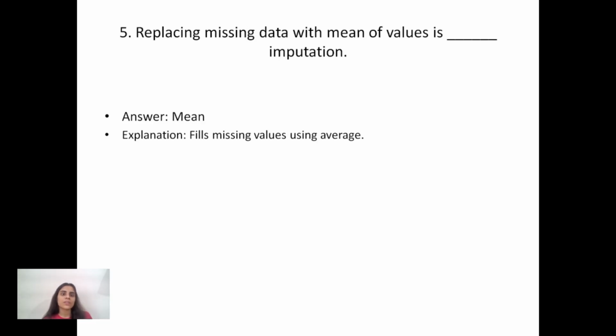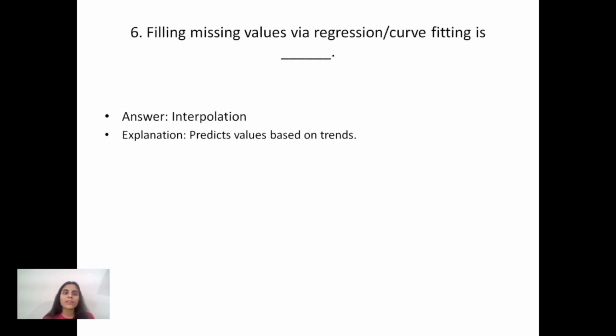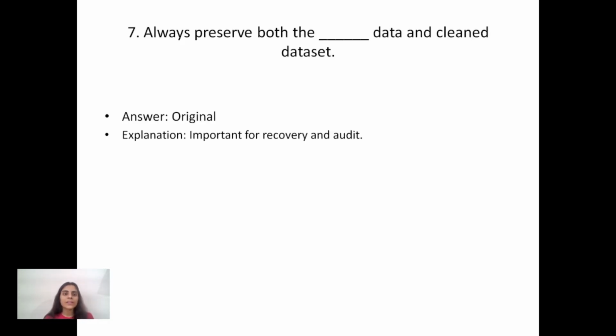After it, the fifth question is: replacing missing data with the mean of values is mean imputation. Why mean imputation? Because it fills missing values using the average. After it, the sixth question is: filling missing values via regression or curve fitting is interpolation. Why interpolation? Because it predicts values based on trend. After it, the seventh question is: always preserve both the raw data and the clean data set. So the answer is original. Why original? Because it is important for recovery and audit.